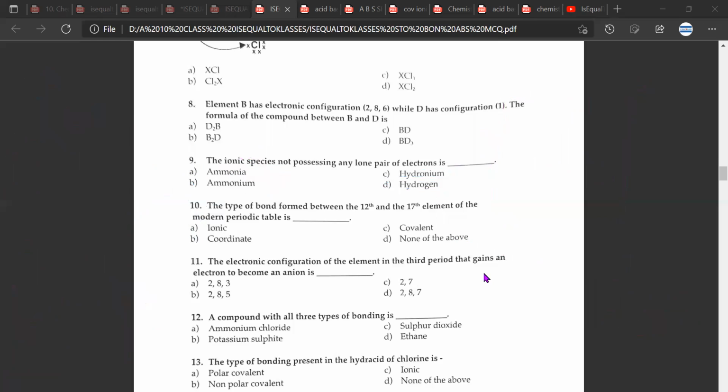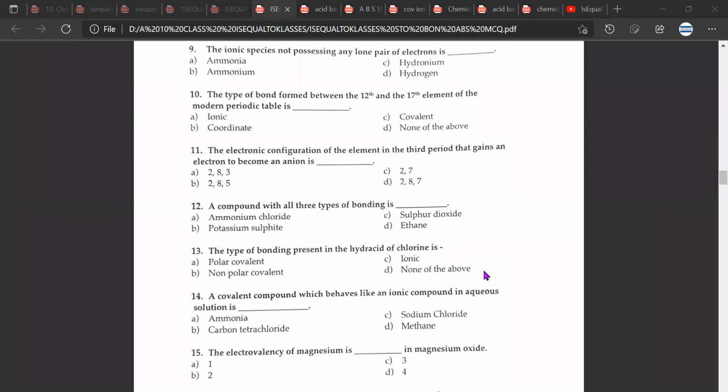Okay, great. So question 10th. The type of bond formed between the 12th and 17th element of the modern periodic table is A, ionic. Why ionic? Because the 12th element would be a metal, as the valence electron would be +2. And the 17th would be a non-metal, which would be 2, 8, 7. So therefore it would be an ionic bond.